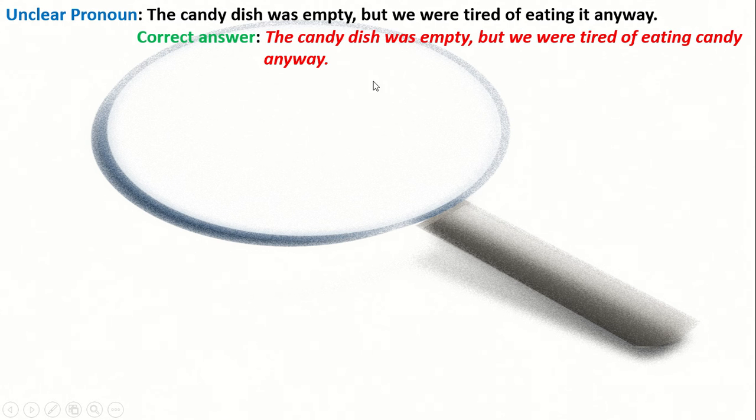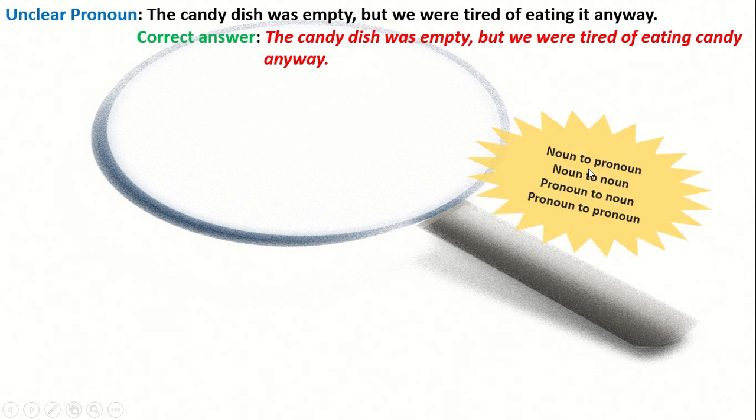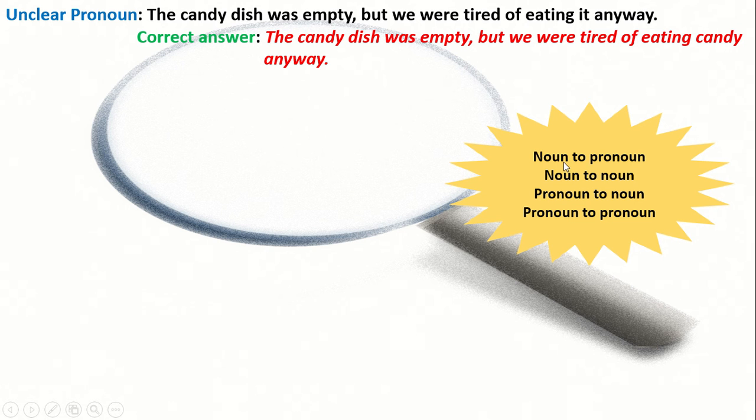So the correct answer will be: the candy dish was empty, but we were tired of eating candy anyway. So instead of this pronoun, we use the noun candy. Then the meaning of the sentence becomes clear to us. So pronoun reference does not mean that we will always use a pronoun. Sometimes we have to use a noun also. So this type of change may come. We can change noun to pronoun, pronoun to noun and pronoun to pronoun also.